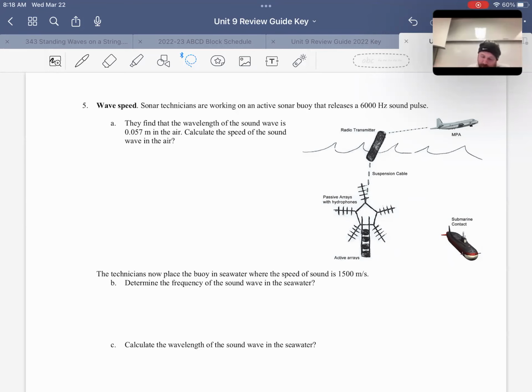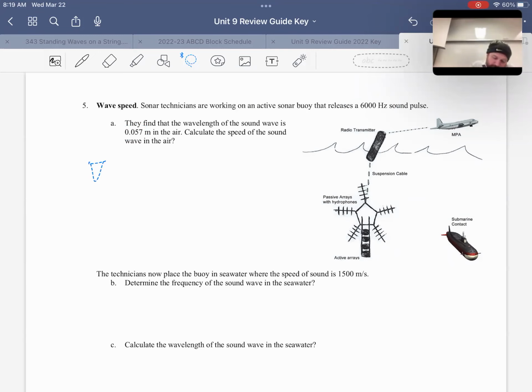Sonar technician. So we have some sonar submarines. It's going to be sound waves in different types of things, whether that's air, water, whatever it is. It's still a sound wave traveling. So the first one, they find the wavelength. So again, 6,000 hertz pulse. This is the active sonar trying to find this submarine here. And the wavelength is 0.057 in the water. So calculate the speed.